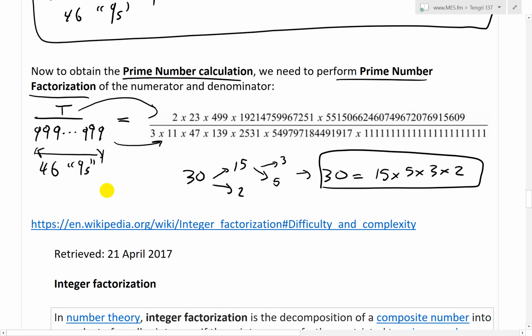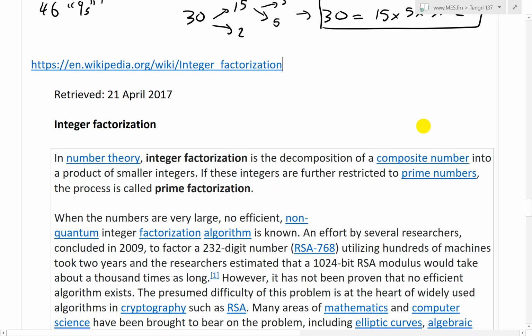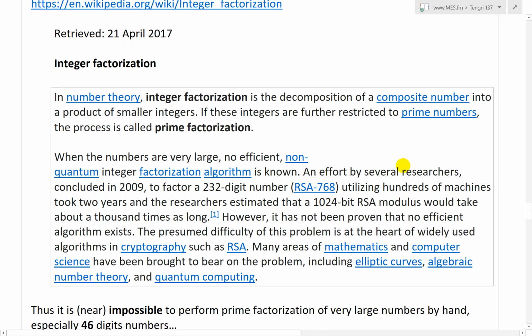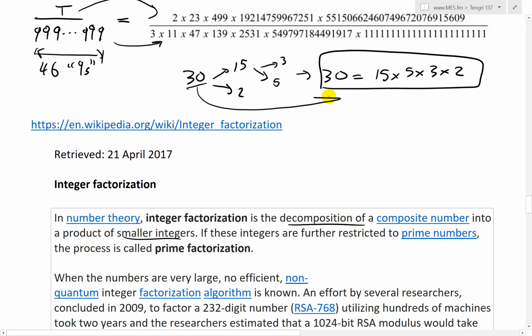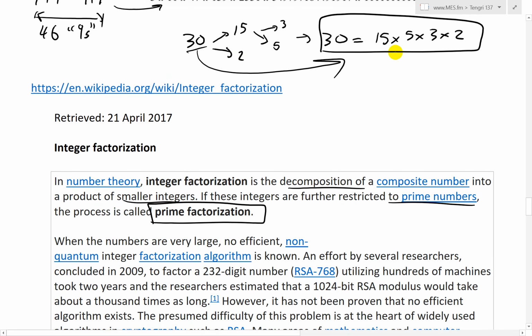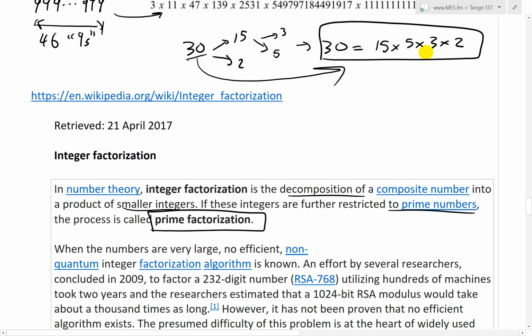So now let's read up on prime number factorization first. Just to give you a quick overview, if you go to the integer factorization page on Wikipedia, let's read a bit. In number theory, integer factorization is the decomposition of a composite number into a product of smaller integers, exactly what we did here. So 30, a composite number, into a bunch of prime numbers. If these integers are further restricted to prime numbers, the process is called prime factorization. So I've reduced this the most. Basic integer factorization is going from 30 to 15 times 2, but then we can go further, all the way to the most unique version of it.